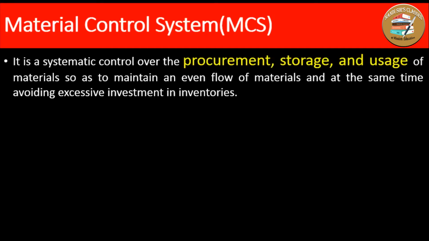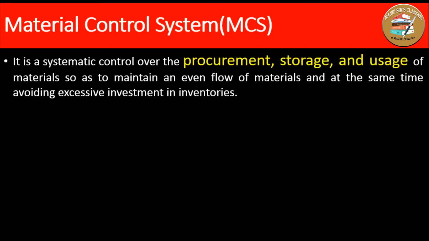Procurement means the purchase of material, then storage of material, and usage of material, so as to maintain uninterrupted flow of materials. And at the same time, we can avoid excessive investment in industry.